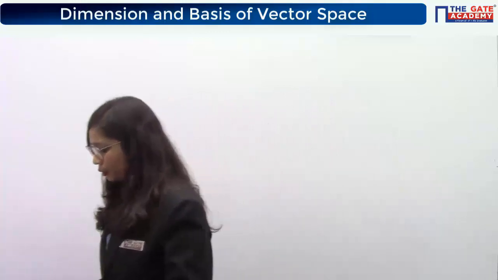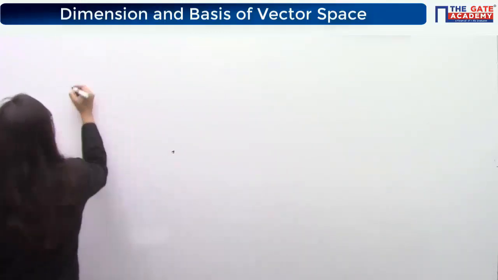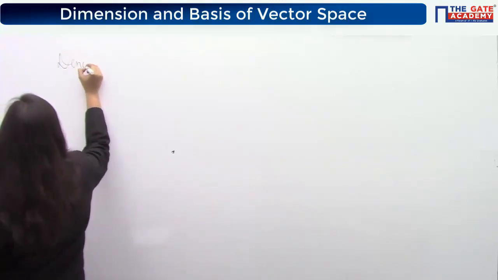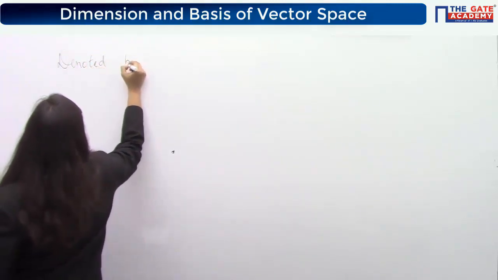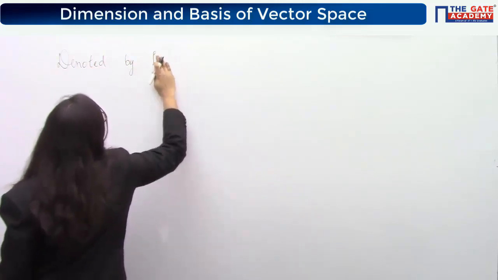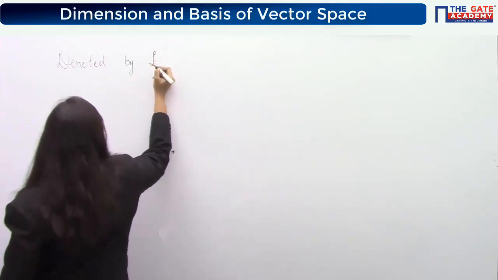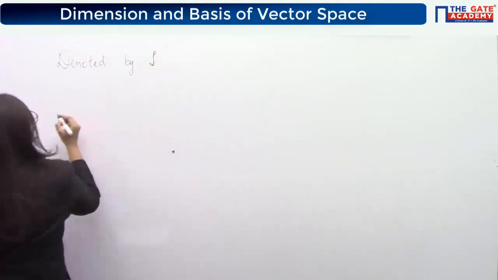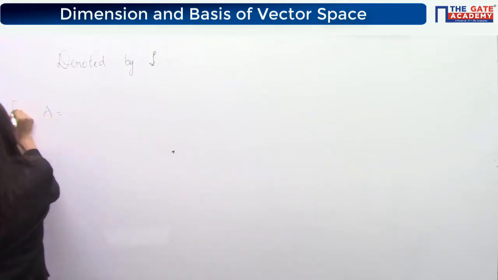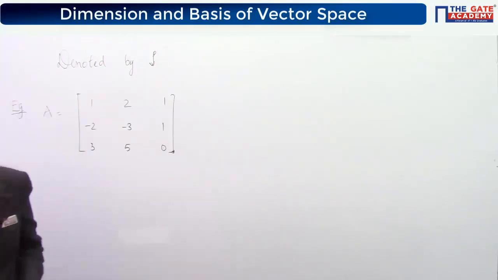So please write that down. It is denoted by rho, the Greek letter rho. Write down the definition, then I'll discuss.